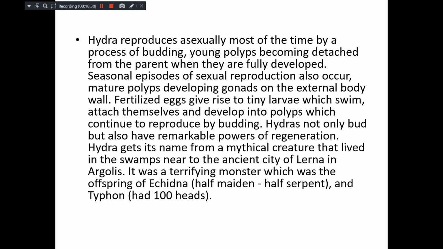Apart from that, sexual reproduction also occurs. Especially mature polyps produce gonads. The gametes fertilize, and the fertilized egg develops into a very tiny larva which can swim and then attaches itself to some stationary object. Then it develops into a polyp. Once the polyps are formed, they reproduce continuously by budding, and regeneration, and when they mature again they go for sexual reproduction.